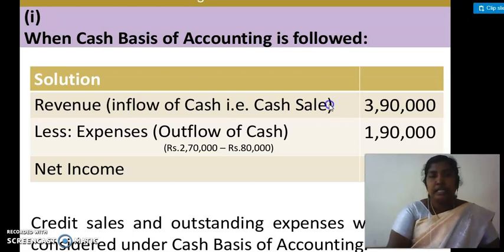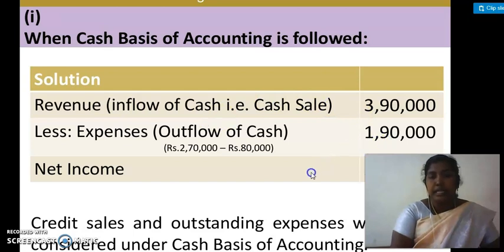Then the second item is expenses. Expenses means outflow of cash. The total expenses are rupees 2,70,000, of which 80,000 is yet to be paid. So 2,70,000 minus 80,000 is equal to 1,90,000.